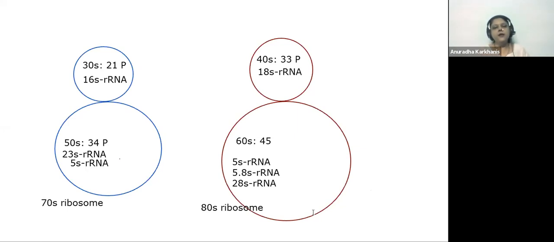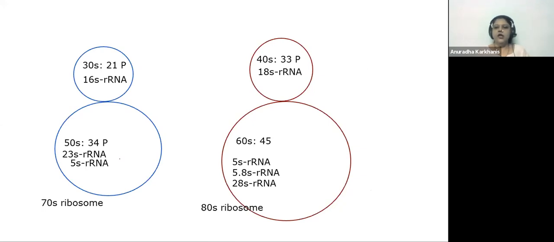S stands for sedimentation coefficient. What does that signify? It signifies the density and size of your ribosomal subunit. ठीक है? Can I clear it? Yes or no? सबका हुआ है कि नहीं? Okay, thank you so much.